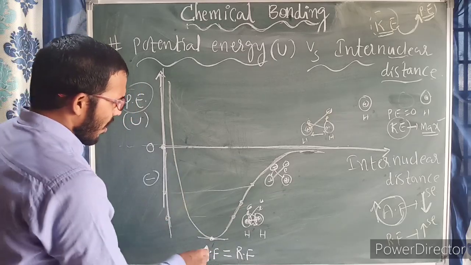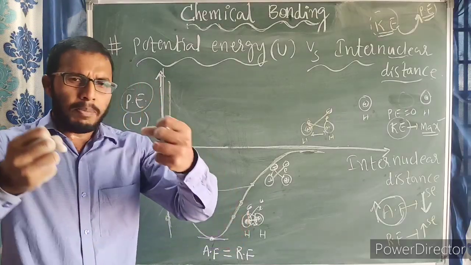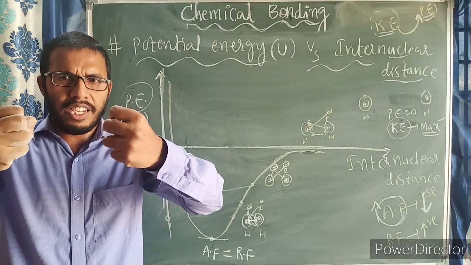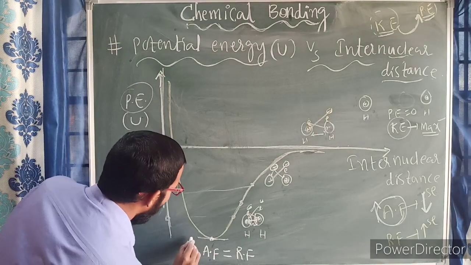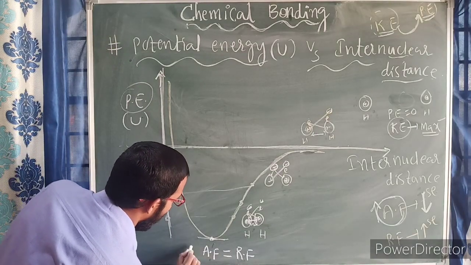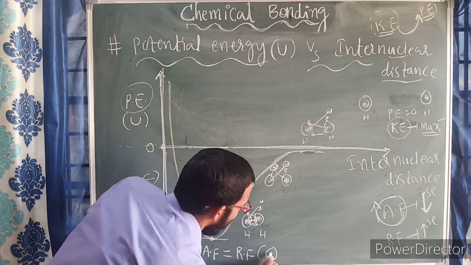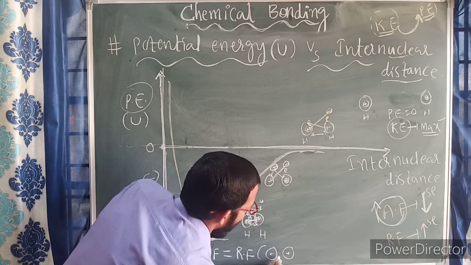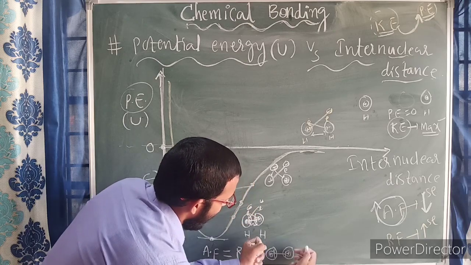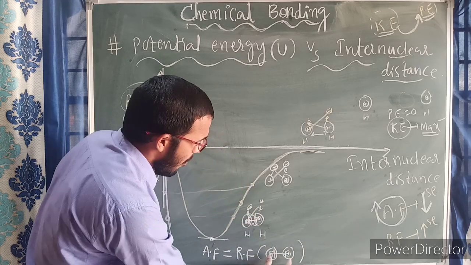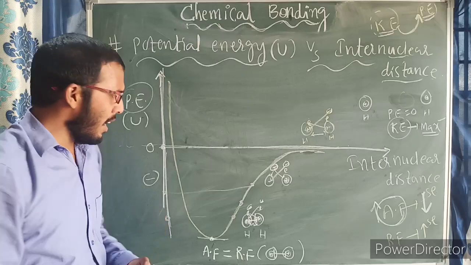Now tell me one more thing. Again, further, at a particular equilibrium distance approached here, if we come closer to each other again, repulsive forces are dominating. So this is the equilibrium distance. Suppose they come closer again. Apart from this, coming closer again, what happened?